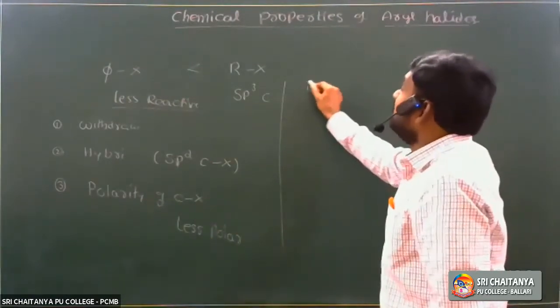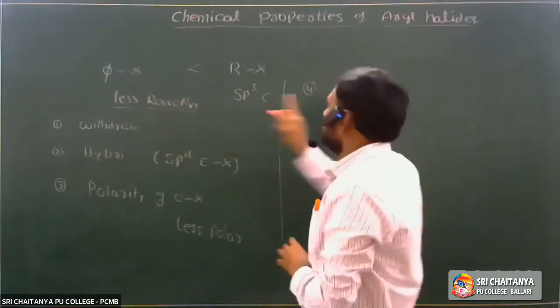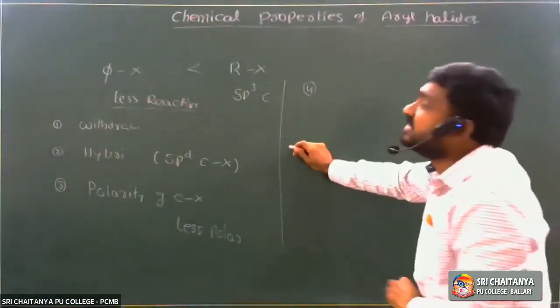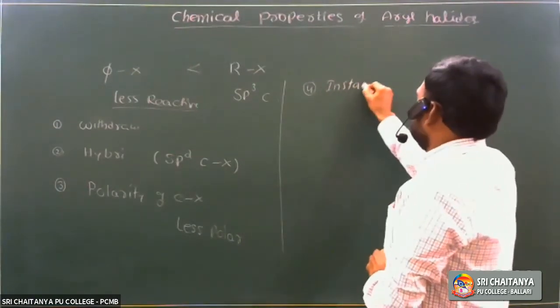Next, what is the fourth reason? The less reactivity of haloarenes is due to the fourth reason, the instability of phenyl cation.